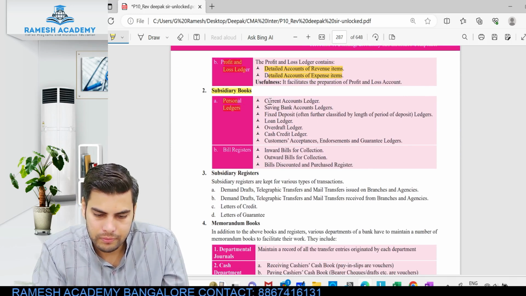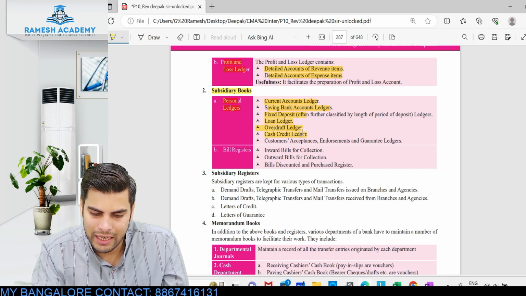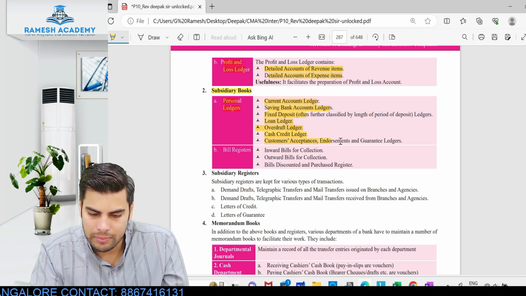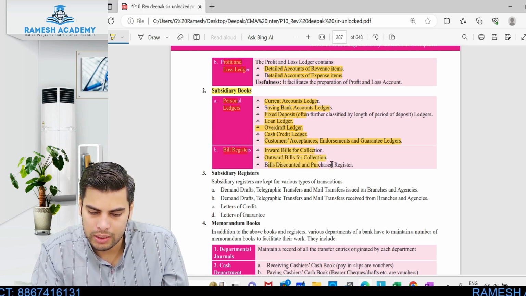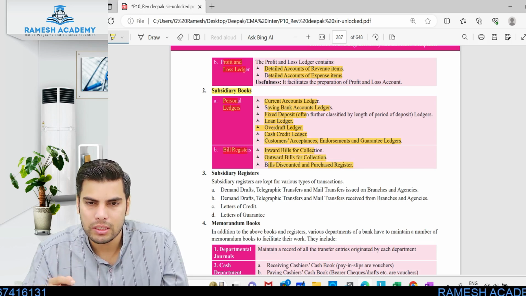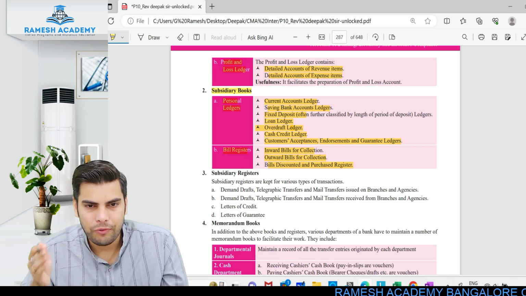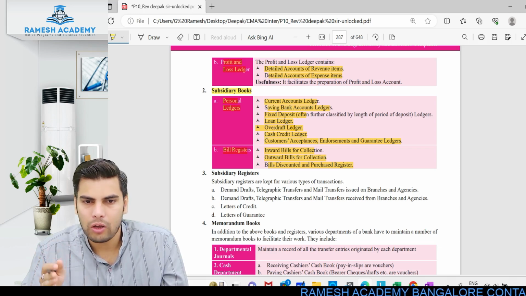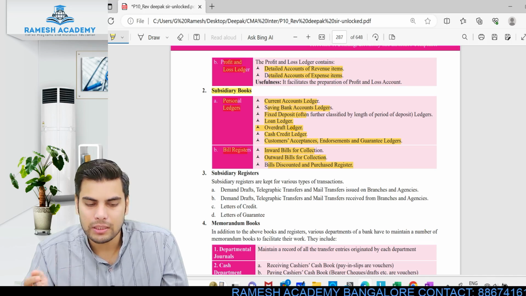Look at this. Current account ledger, savings bank account ledger, fixed deposit account, loan ledger, overdraft ledger, cash credit ledger, customers acceptance, endorsement and guarantee ledger. When it comes to bill register separately: inward bill for collection, outward bill for collection, bill discounted and purchase register. So basically, when it comes to subsidiary books, they'll be maintaining a lot of subsidiary books separately for savings bank account, current account, bank overdraft account, loan account, cash credit account, customers acceptance and endorsement account.